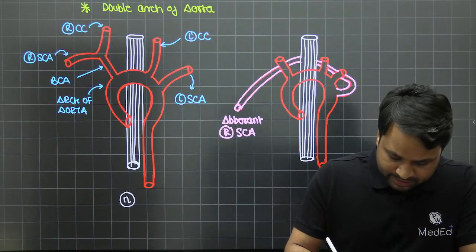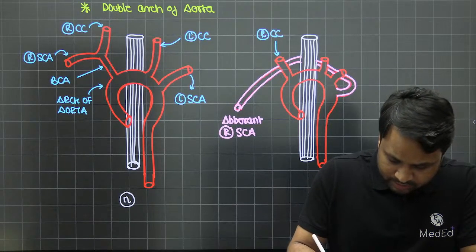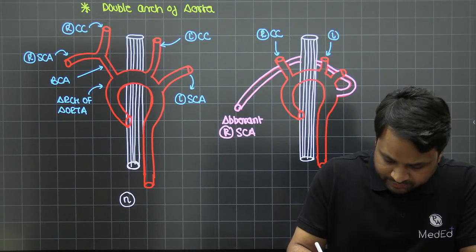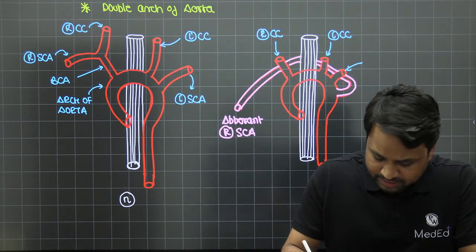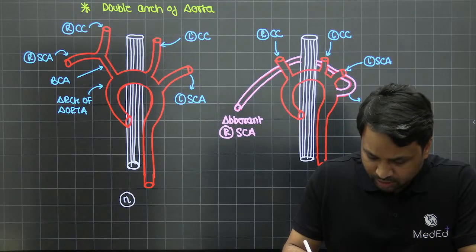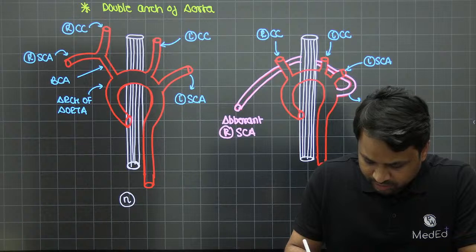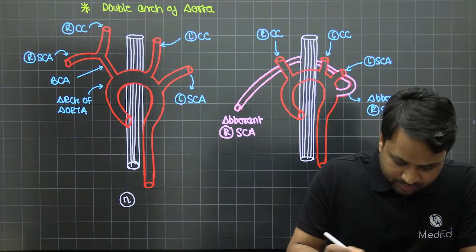Everything else remains the same. This is now your right common carotid. This happens to be your left common carotid. This is your left subclavian artery, and this happens to be your aberrant right subclavian artery.